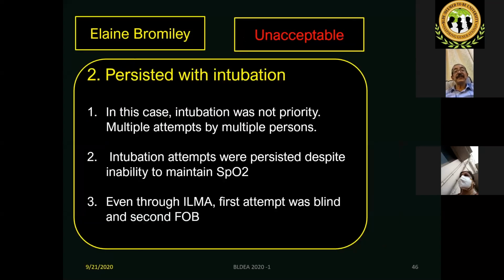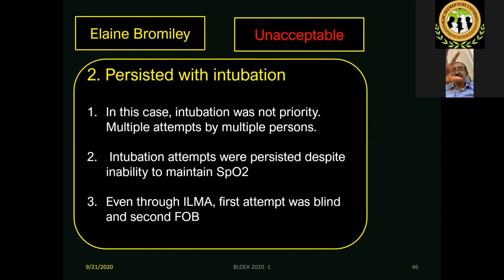Persisting with intubation was the difficulty. This patient did not need intubation per se, no risk of aspiration. There was no adequate ventilation in between attempts. Multiple attempts were not at all acceptable. SpO2 was falling, and fiber optic, which should be the first technique if at all you are trying, was put as the last one. It was also shown that both anesthesiologists were not familiar with the way to intubate through the intubating LMA. There's a flap in that, so you have to negotiate that flap and come out of the intubating LMA.